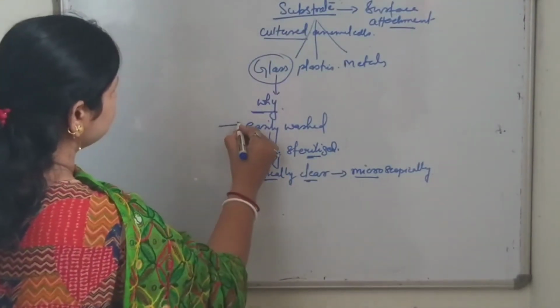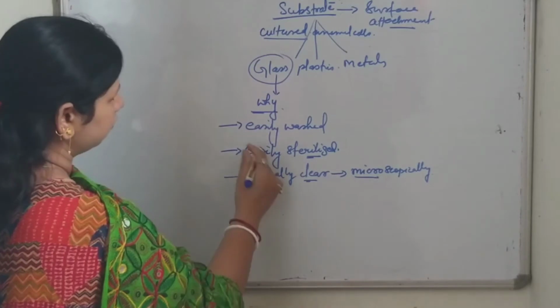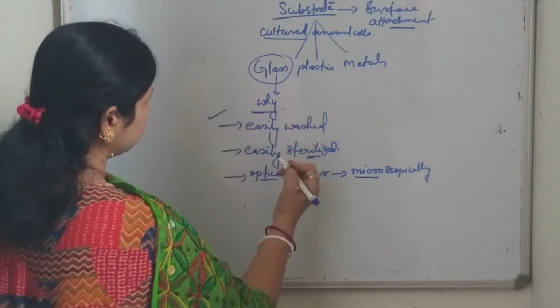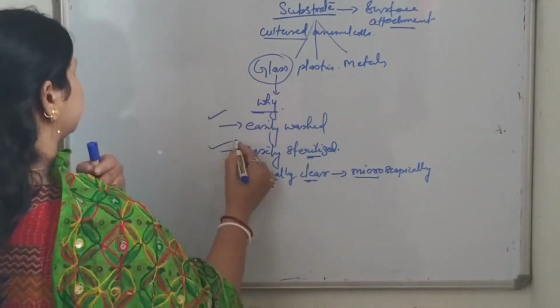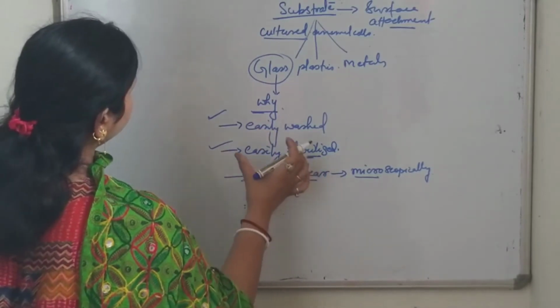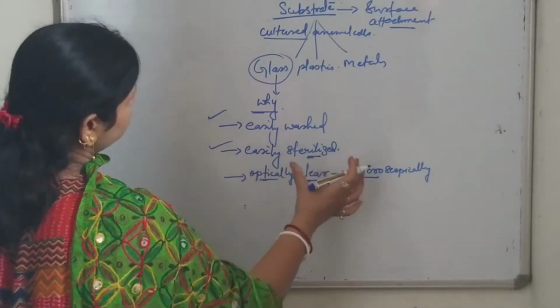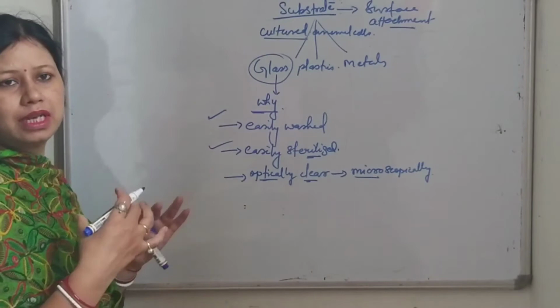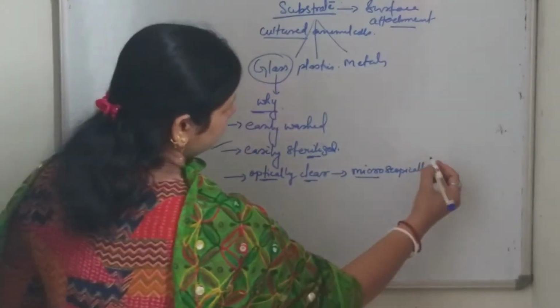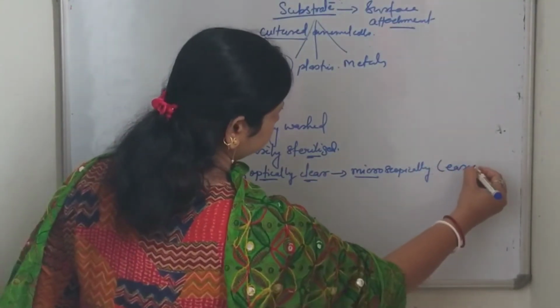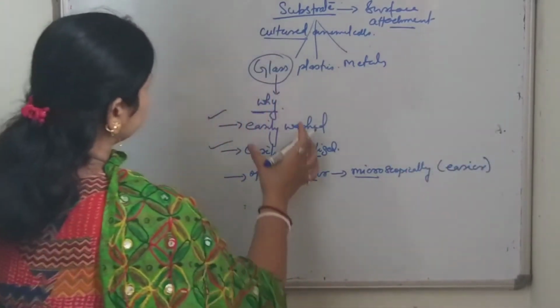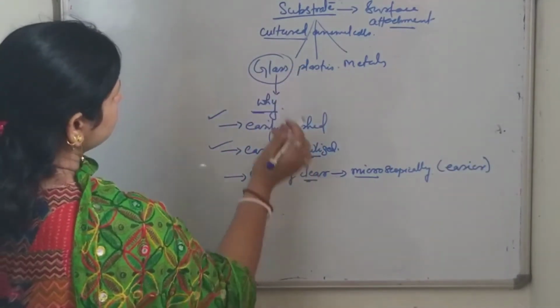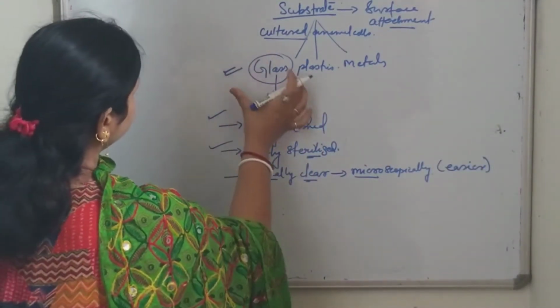So glass has some advantages. It can be easily washed, it can be easily sterilized, as well as it is optically very clear, so that microscopic examination of the animal cell culture becomes much easier. For these advantages, glass is the most preferred one.